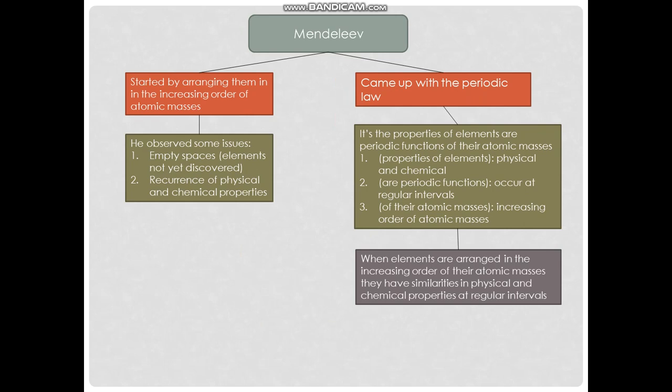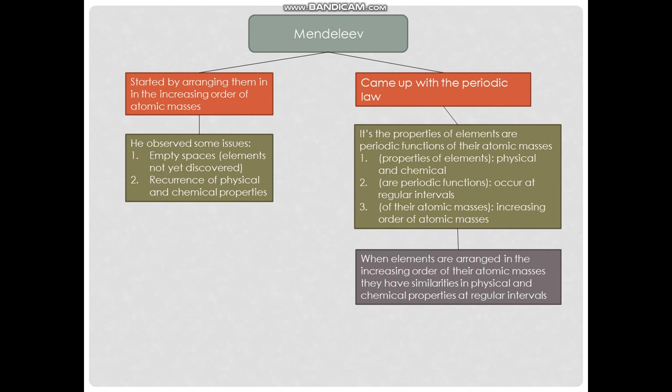And 2, he came up with the periodic law: the properties of elements are periodic functions of their atomic masses. That's the periodic law that he stated. The properties of elements means the physical and chemical properties. They're periodic functions, which means they occur at regular intervals. And of their atomic masses, which means in increasing order of atomic masses.